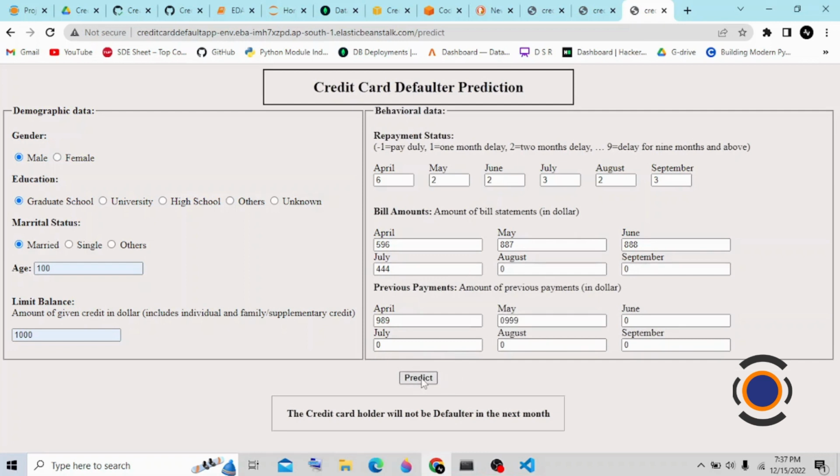Once I click on the predict button, you will get the information that the credit card holder will be the defaulter in the next month.